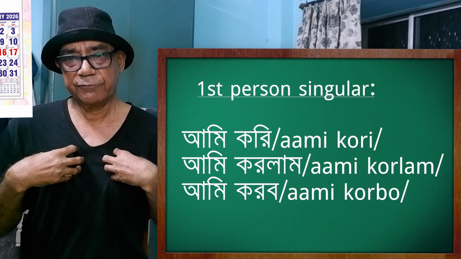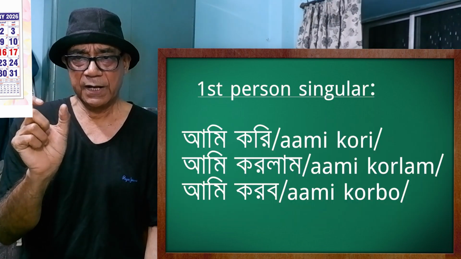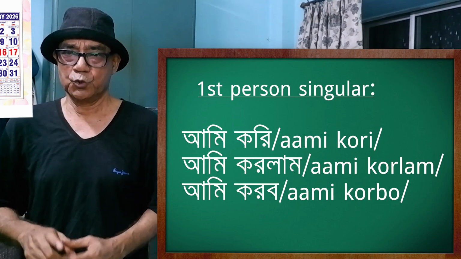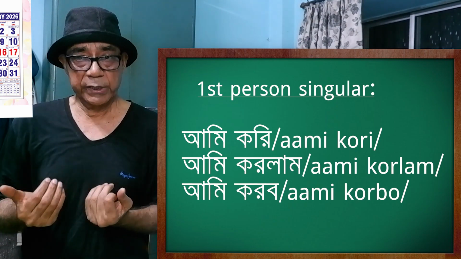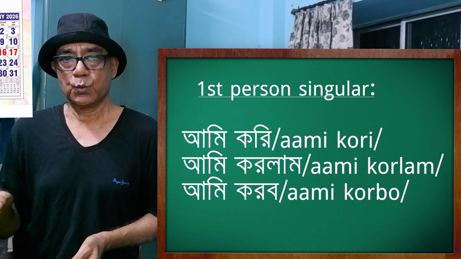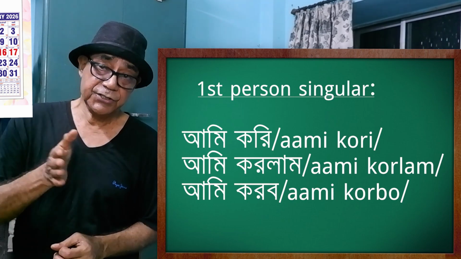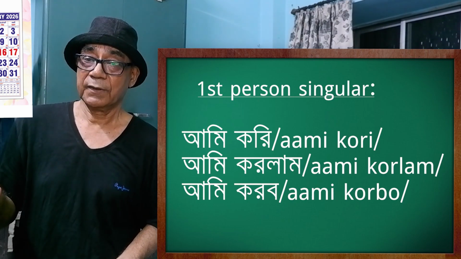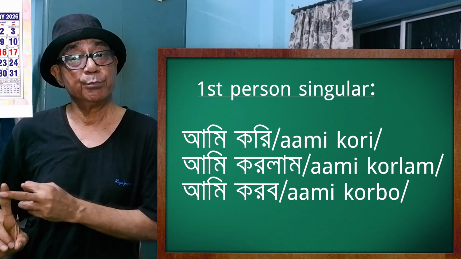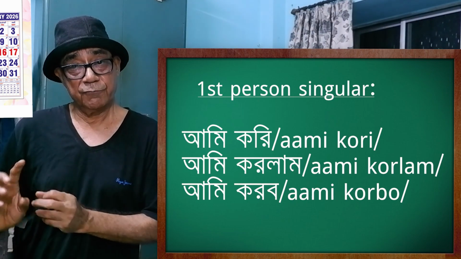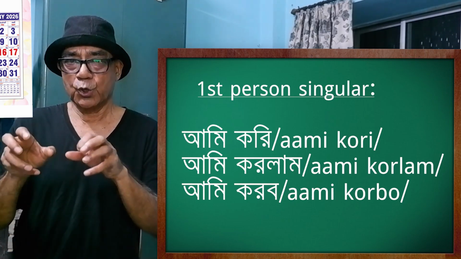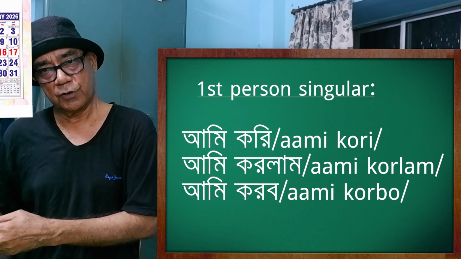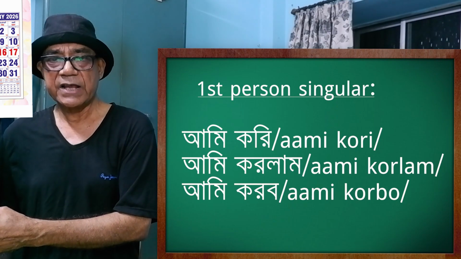I do means in Bengali, ami kori. The verb is kora. This is perhaps the most frequently used verb, the do verb, and in Bengali it is the kora verb. So when I say ami kori, it means I do. And I did, ami korlam. And I shall do, ami korbo. See the point. Verb is changing its end. Ami kori, ami korlam, ami korbo. I do, I did, I shall do.